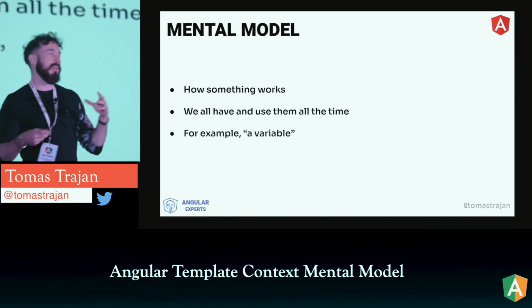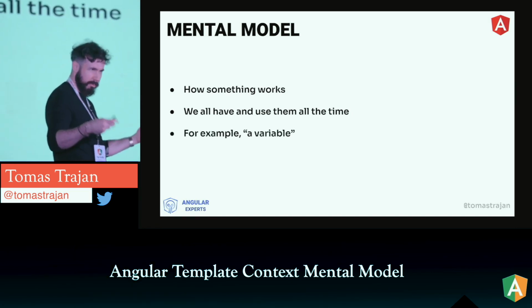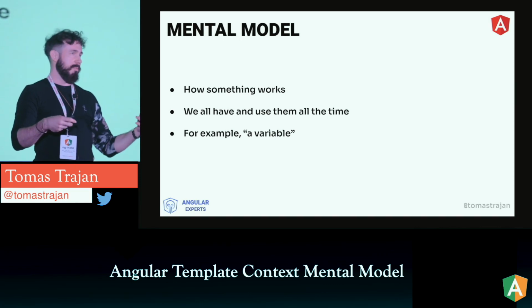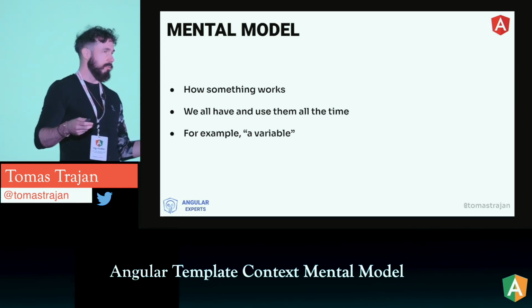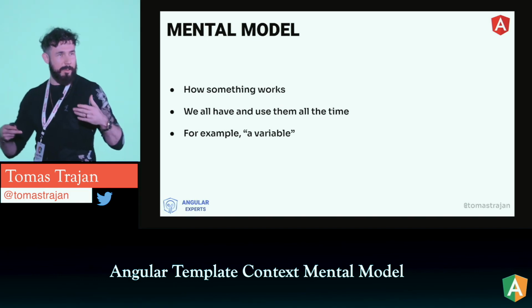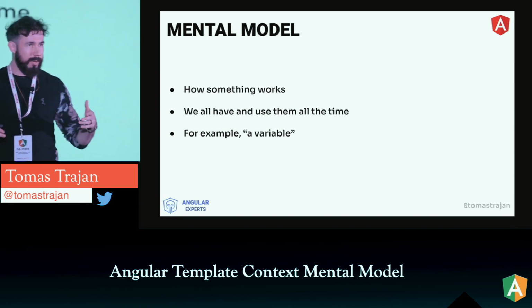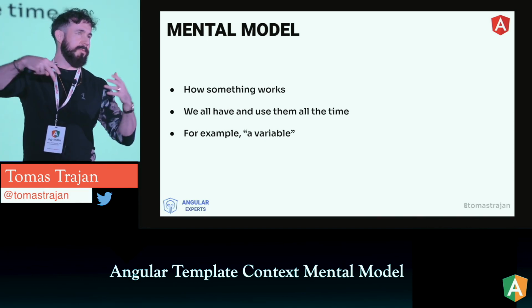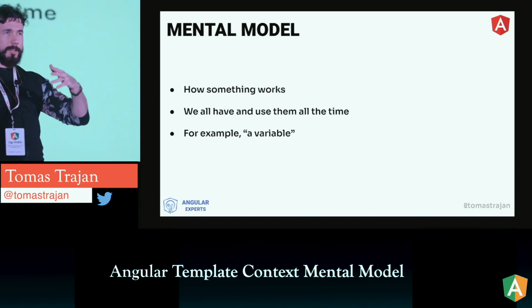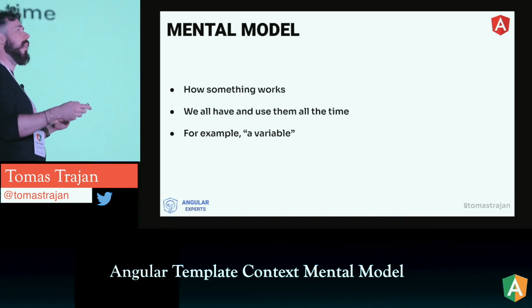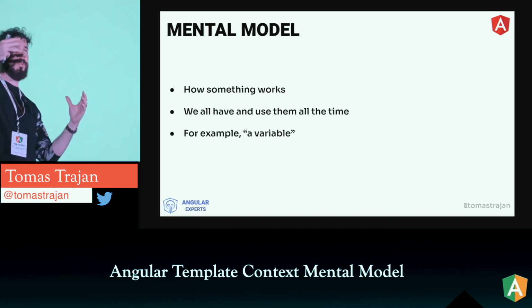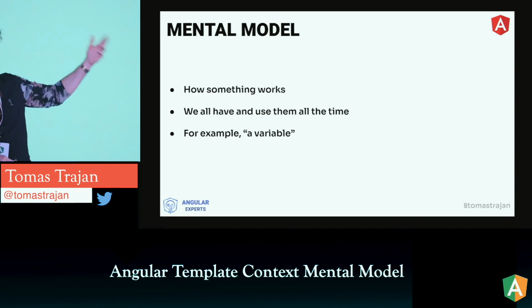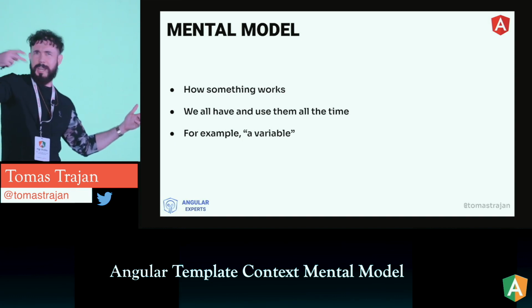And now if we want to relate it more to the world of software engineering, then whoever wrote some kind of code of course used some kind of variable, right? So we all know what a variable is, that we can store some kind of value. And now we can build on top of that. If we work with JavaScript or TypeScript, then we know that the variable can be let or const, for example, and then we build on top of that. We would know that in let we can reassign, and in const we cannot reassign.